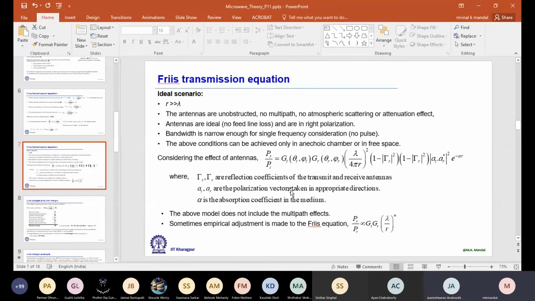Sir, are GT and GR power gains or voltage gains when we express them in dB? Okay, whenever in dB, I discussed this point many times. Whenever in decibel scale, it is always power gain. Even in your basic electronics class, you called it voltage gain when you plotted V0 by Vi. But when you convert it to dB, you took 20 log 10. Why? Because it is power gain. Even though you call it voltage gain in dB, that is the wrong word actually. In decibel scale, everywhere it is power gain.